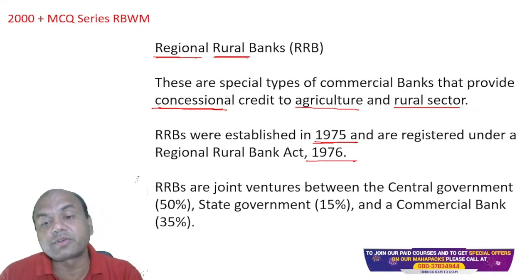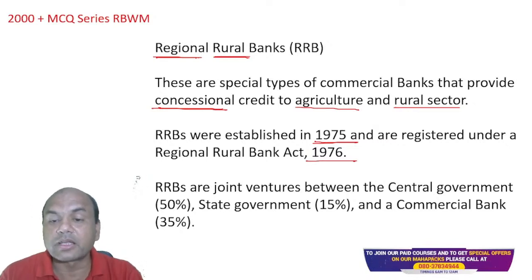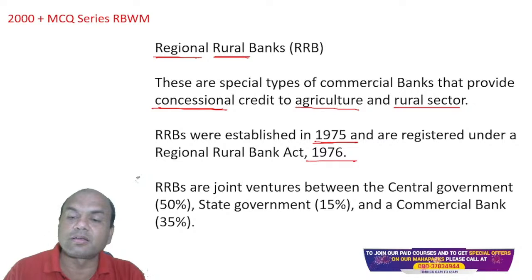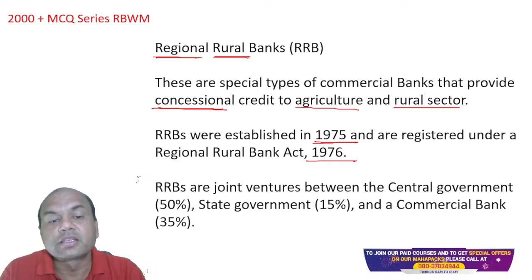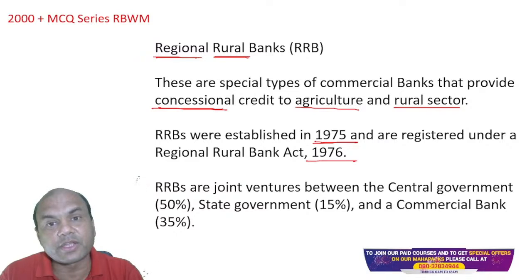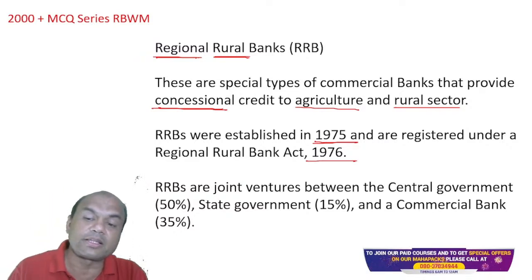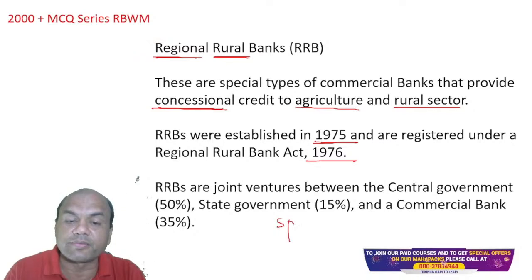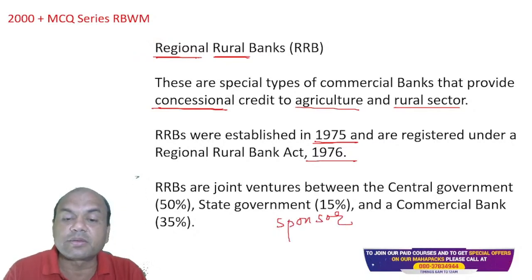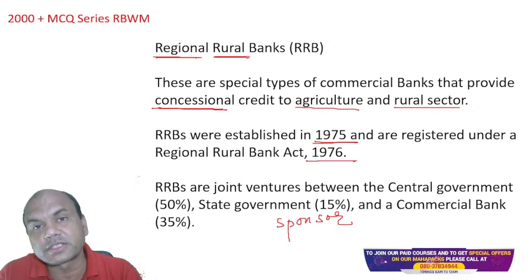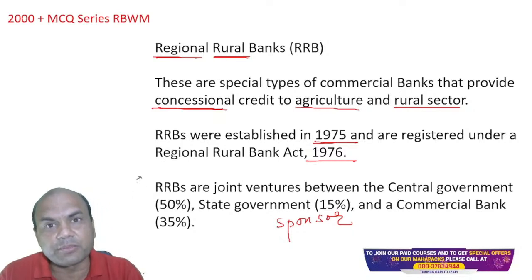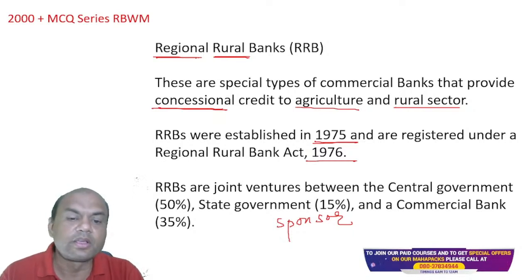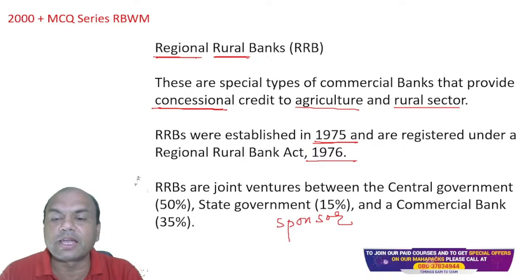RRBs are joint ventures between the central government, state government and commercial banks. Now what is this? It means for any RRB which is formed, 50% of the capital is from the central government. State government has 15% of the capital, and the commercial bank, which is known as the sponsor bank, holds 35% of the equity of this RRB. From your exam point of view, remember, this is the structure. Central government 50, state government 15, and commercial bank 35.